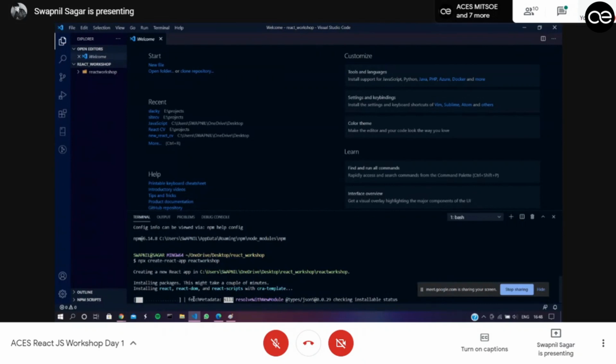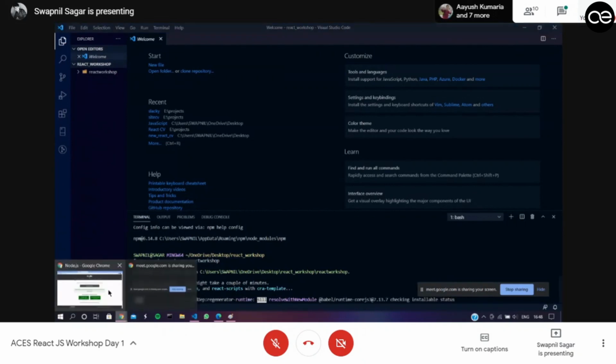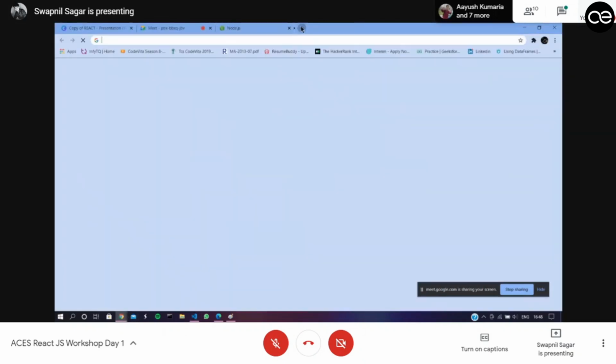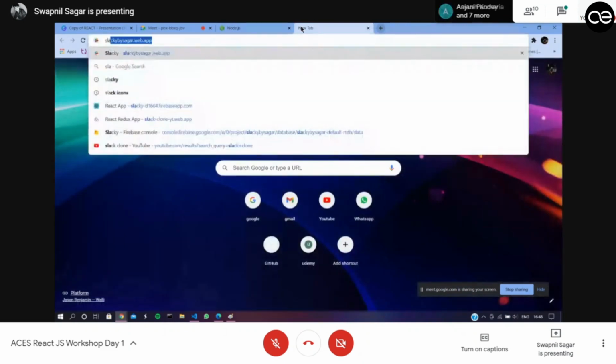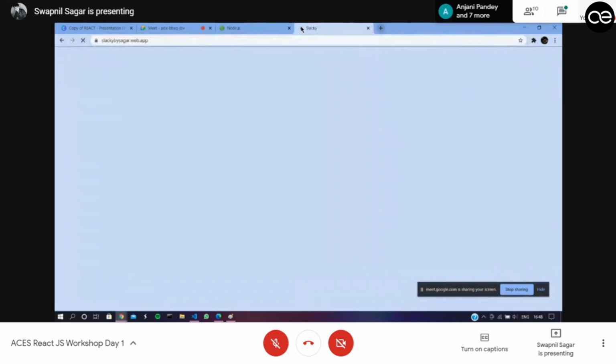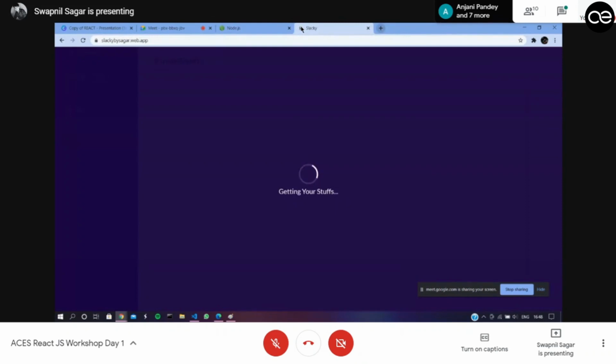So it's taking a bit of time. Until then, let me demonstrate one of my projects. This is my project, Slacky by Sagar. It is a Slack clone. I've created it in a React application. If you know about Slack, it is a chat application, right? So it is just like that.